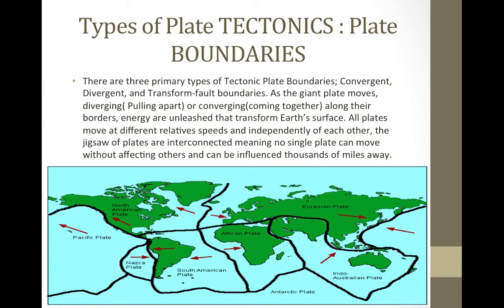Types of plate boundaries. There are 3 primary types of plate boundaries: convergent, divergent, and transform fault boundaries. As a giant plate moves, diverging, pulling apart, or converging, coming together along their borders, energy is unleashed that transforms Earth's surface. All plates move at different relative speeds and independently of each other. The jigsaw of plates is interconnected, meaning no single plate can move without affecting others and can be influenced thousands of miles away.